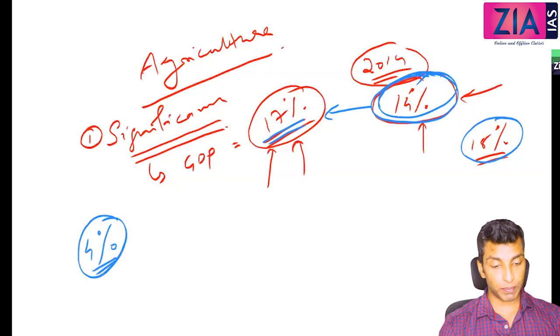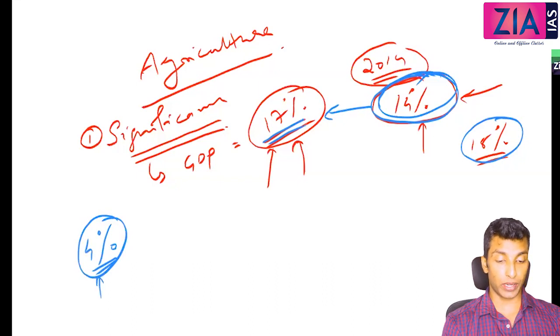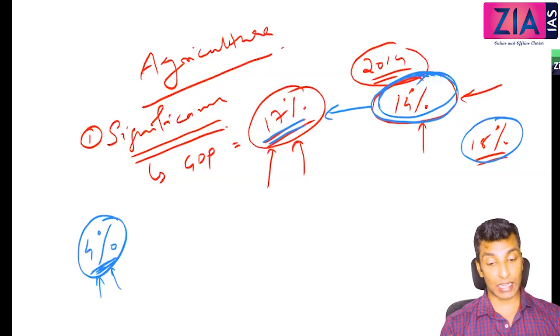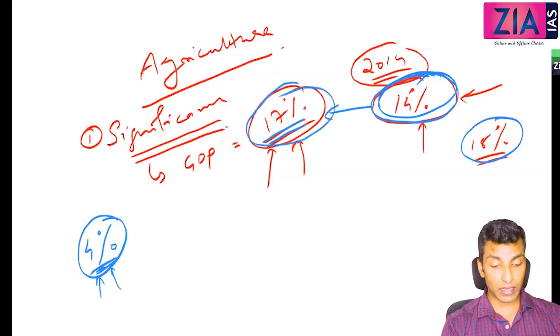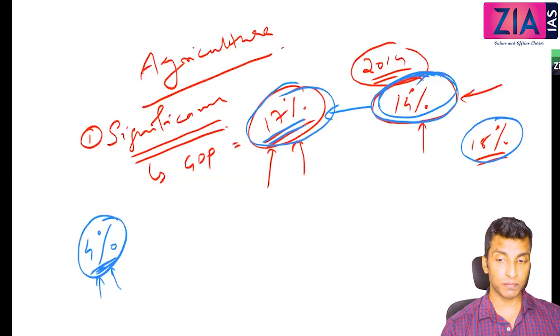But we target GDP growth of how much? 7%, 8%, 9%, 10%, etc. But in the case of agriculture, we target only this. So agriculture is expected to grow at this level, not beyond. On the other hand, in manufacturing we are targeting more than that. Services also have a higher target, and the achievement is also higher. So the contribution of services and manufacturing is increasing. Now, can I say agriculture production is decreasing?